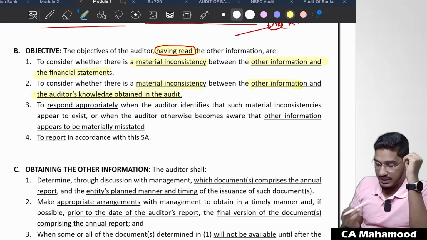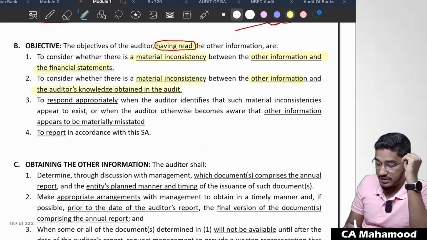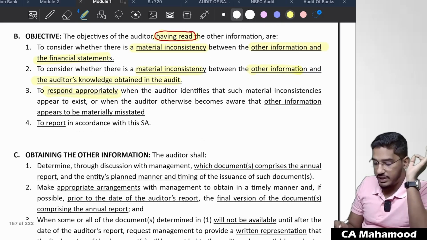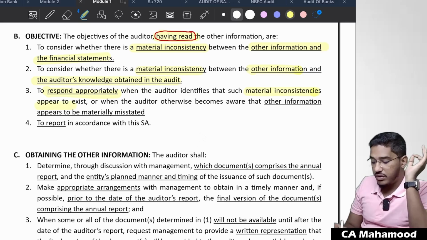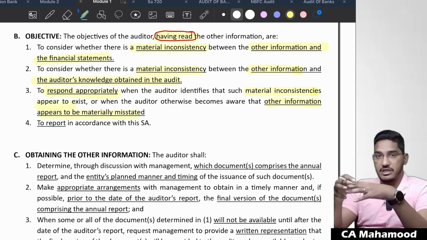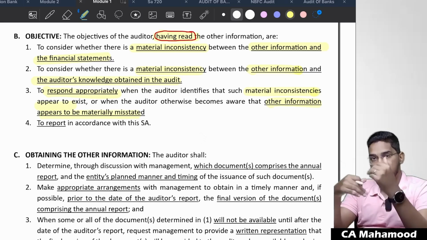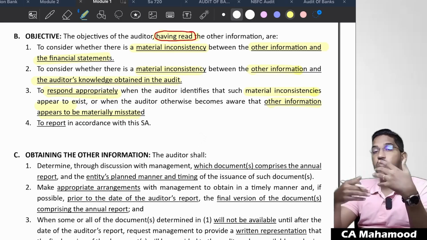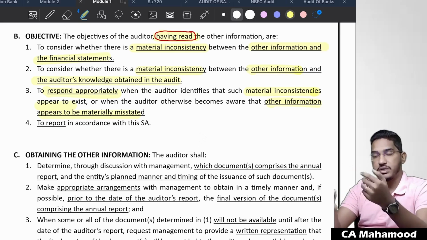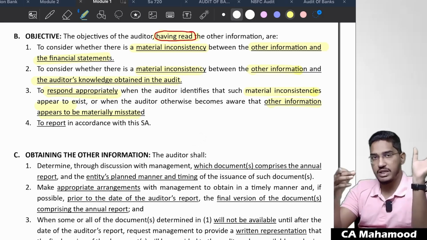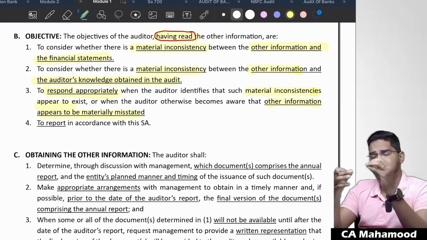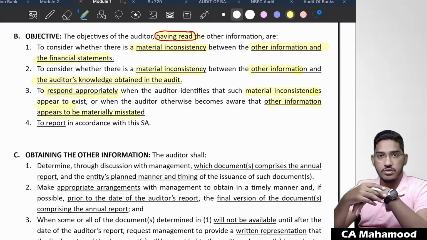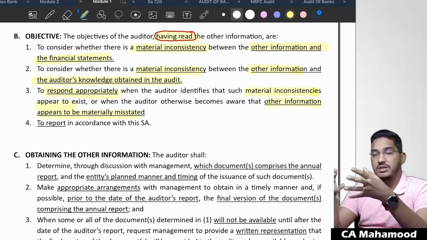And in case you find any inconsistency, you have to respond appropriately when the auditor identifies that such material inconsistencies appear to exist, or otherwise becomes aware that other information appears to be materially misstated. If you find an inconsistency, do further investigation, and find that the other information contains a misstatement, what are you supposed to do? Then you have to respond appropriately. Sir, how to respond appropriately? That's what I have explained: communicate with the management, communicate with those charged with governance, consider the implications for the auditor's report, or if possible, withdraw from the audit. Able to understand? That is the meaning of responding appropriately.